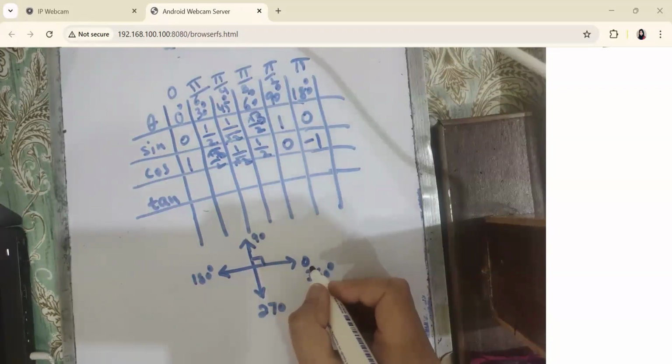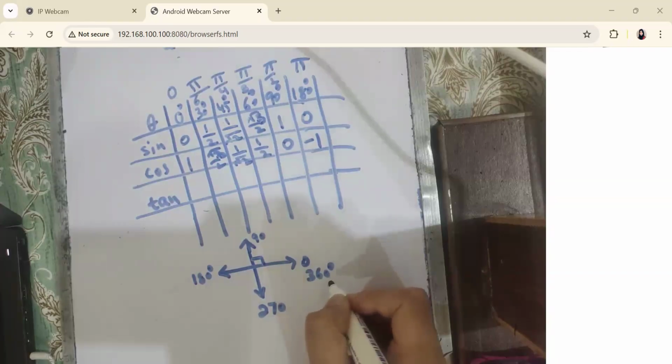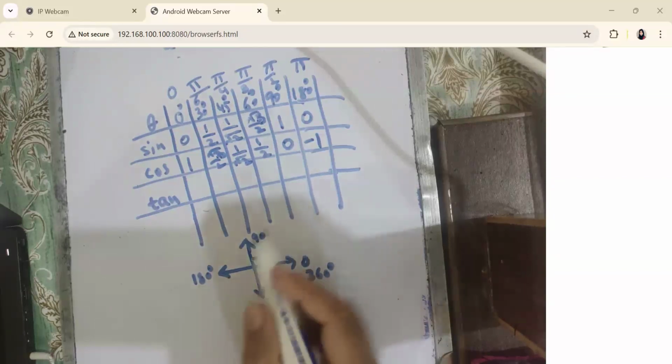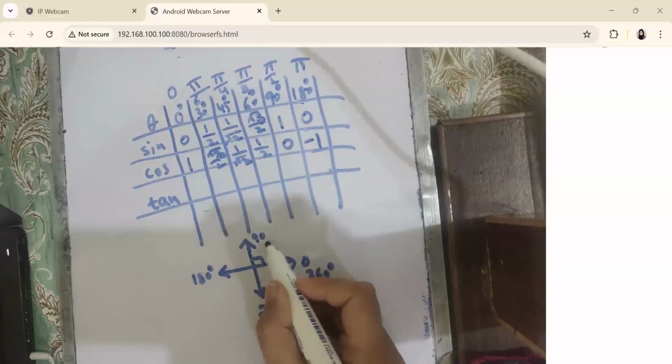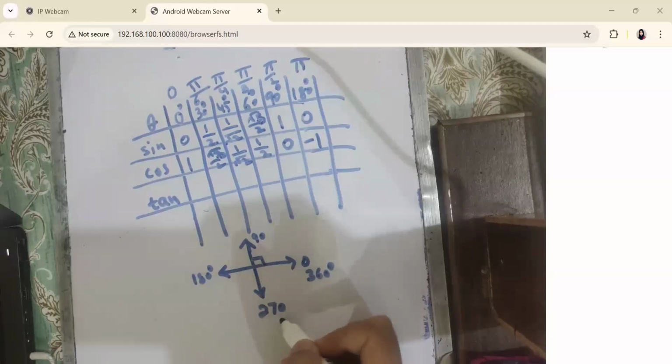Cos 0? 1. Cos 360? 1, because it is along the positive x-axis. These are the angles along the positive x-axis. Cos 180? What is the value of cos? -1. Cos 90? 0. Cos 270? 0. Okay.